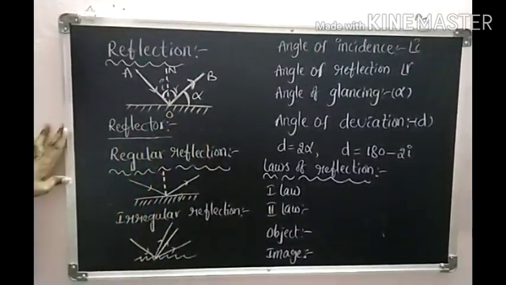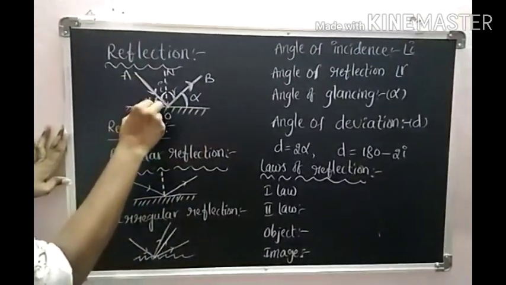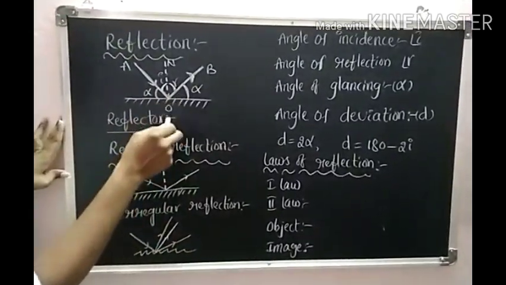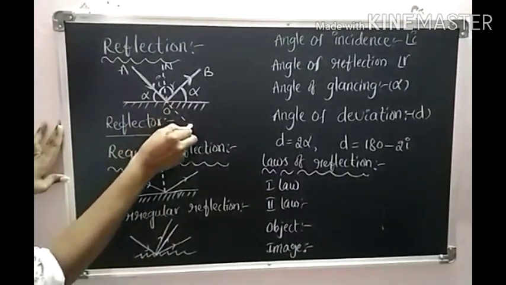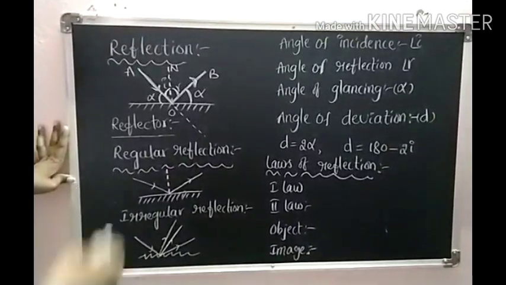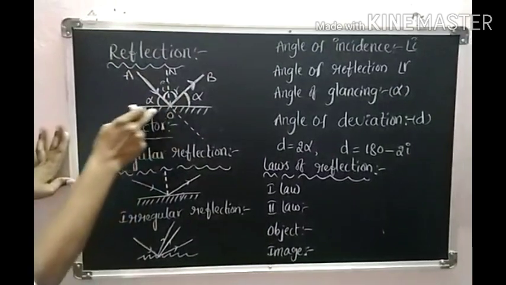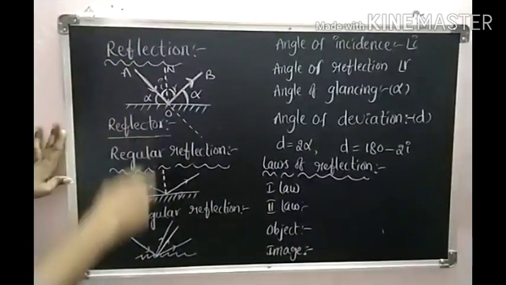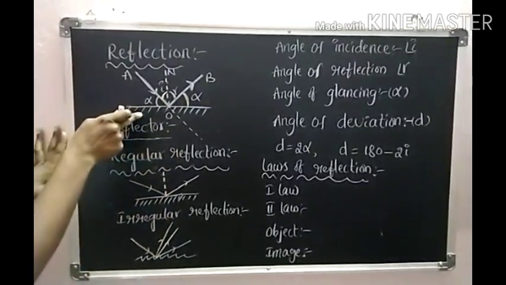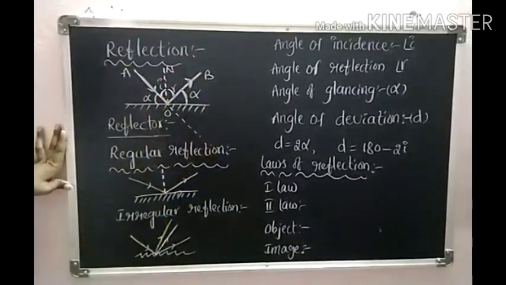It is represented by alpha. Here also the angle made by the incident ray with the surface is called angle of glancing. And if the mirror is absent, the light ray travels in a straight path. We know that in a homogeneous medium, the path of the light is straight. So if the mirror is absent, the path of the light is straight. If the mirror is present, that's why the light comes back into the same medium from the mirror.